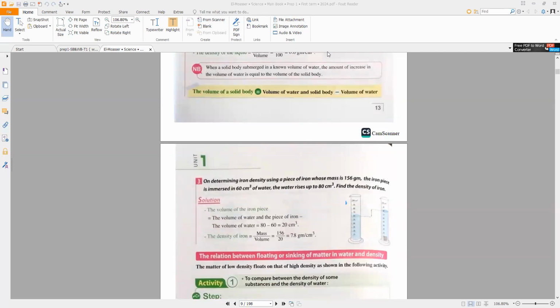So I will write the law. I want to measure the density. Density equals mass divided by volume. Density of what? Density of iron.